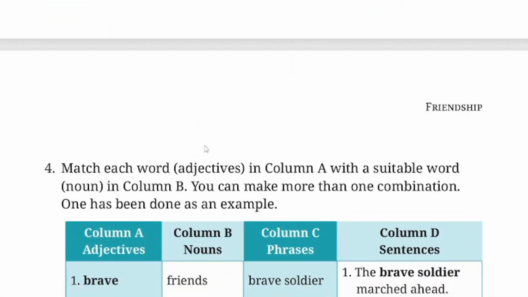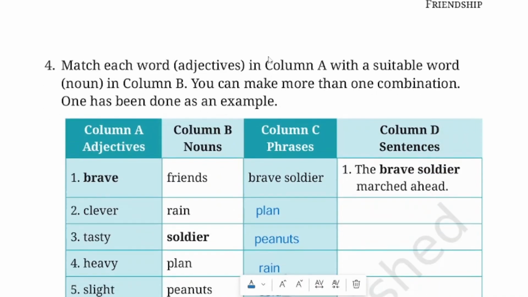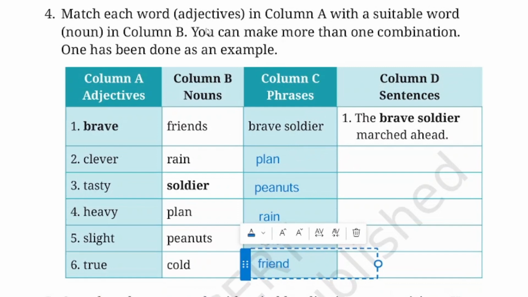Now match each word in column A with a suitable noun in column B. Here the first column is adjectives, and the second column is nouns. You can make more than one combination. One has been done as an example. Here we are forming phrases like brave. From here we have selected soldier, brave soldier. So brave is an adjective, soldier is a noun. The phrase formed is brave soldier. The brave soldier marched ahead. We formed a sentence with it.